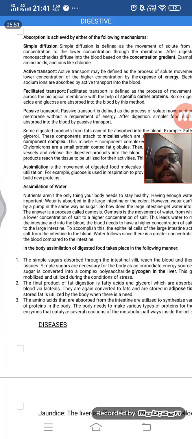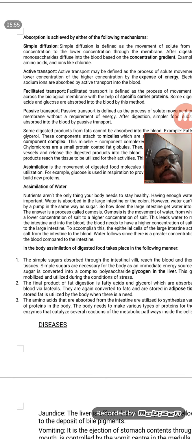The first is simple diffusion, then active transport. Active transport means it is against a gradient, or it has to travel a long distance. Here importance is given to ions, especially sodium, which is very important for the membrane potential. These are absorbed by active transport by spending energy.